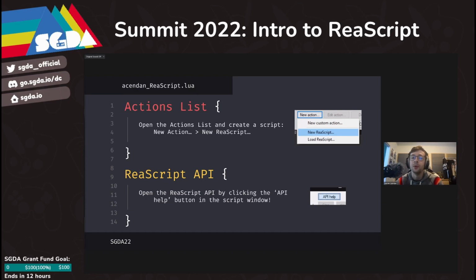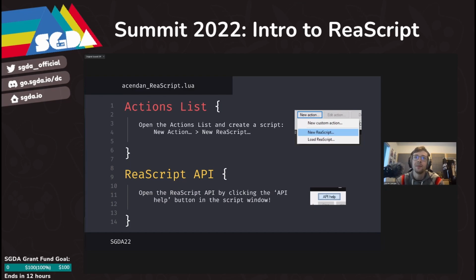That way, whenever you move your Reaper configuration to a new computer, all of your scripts will come with your config. The next important matter is the Reaper Script API. If you don't know, an API stands for Application Programming Interface. In this case, for our application Reaper, it's what allows us to write functions that interface natively with the way Reaper works.